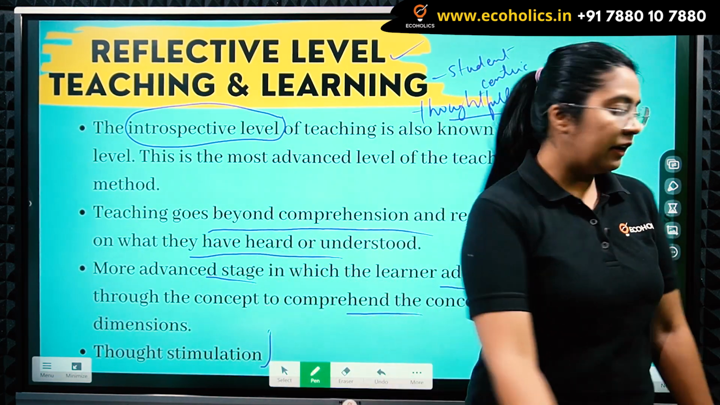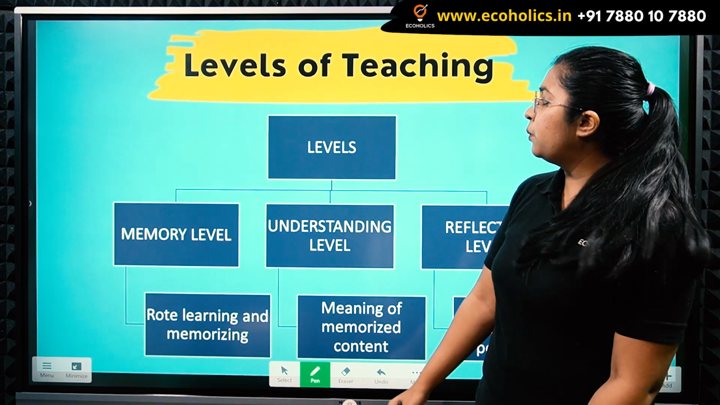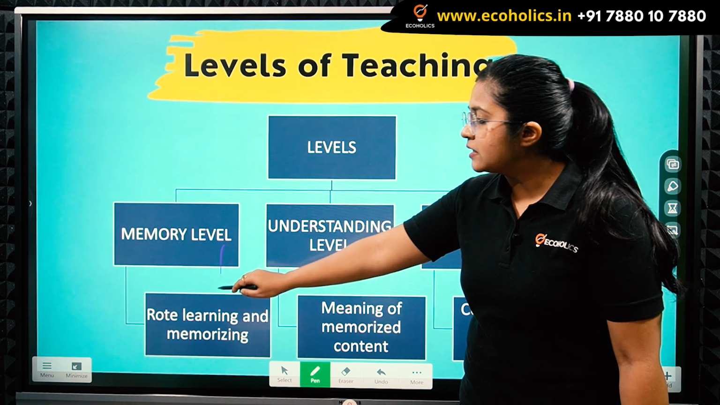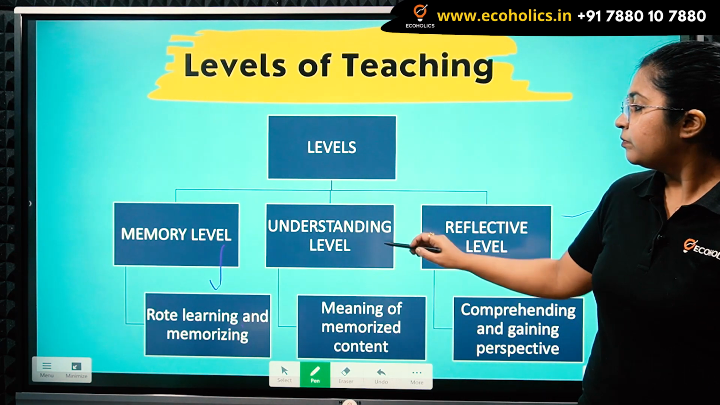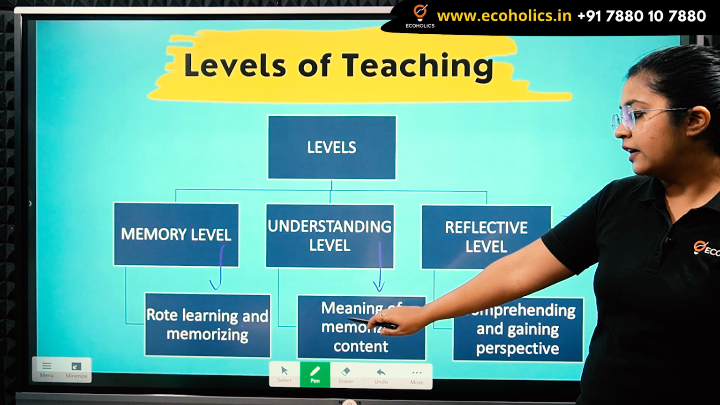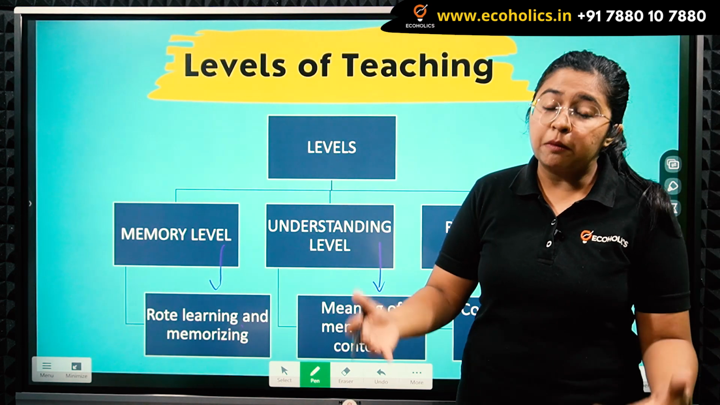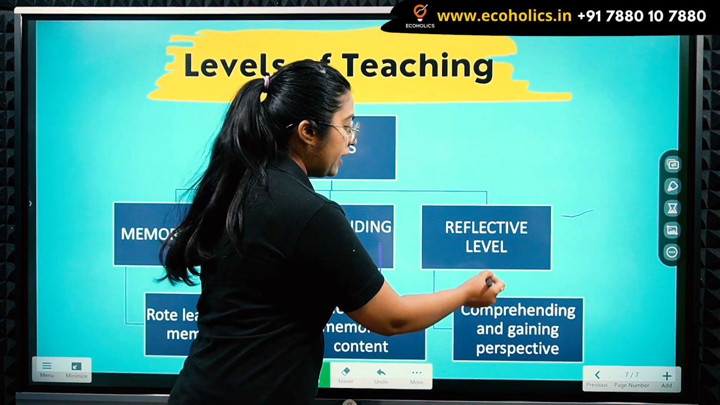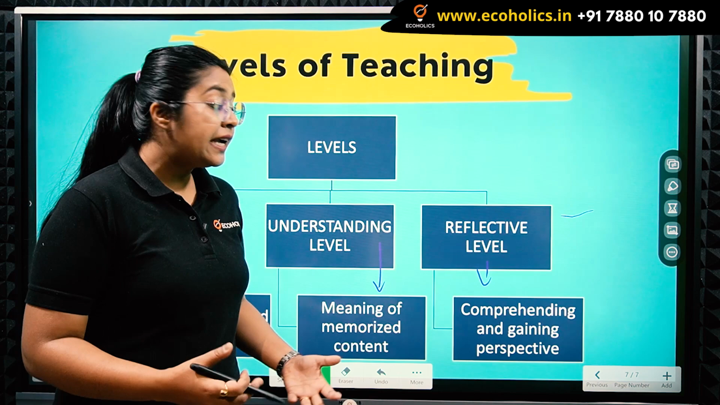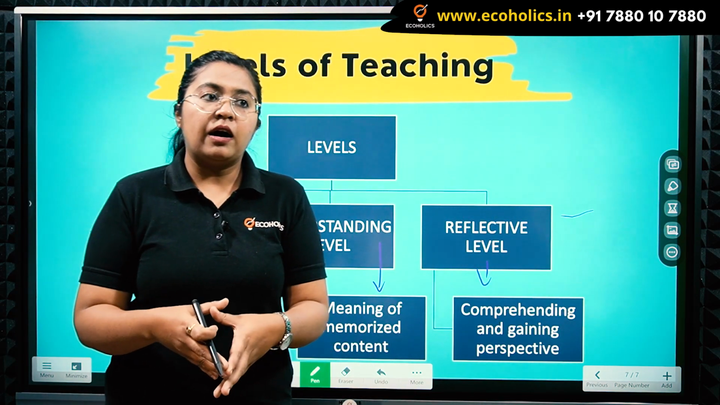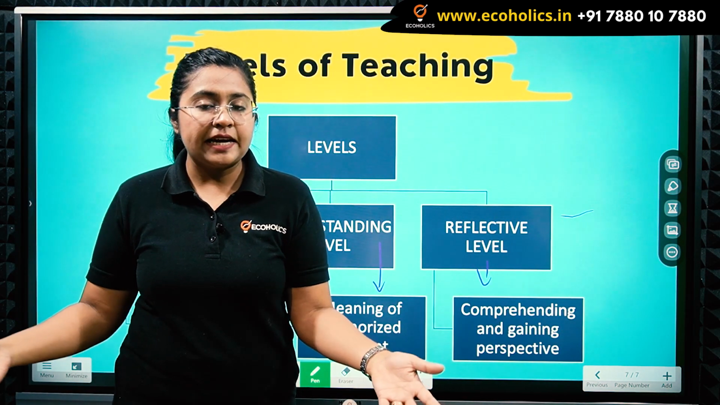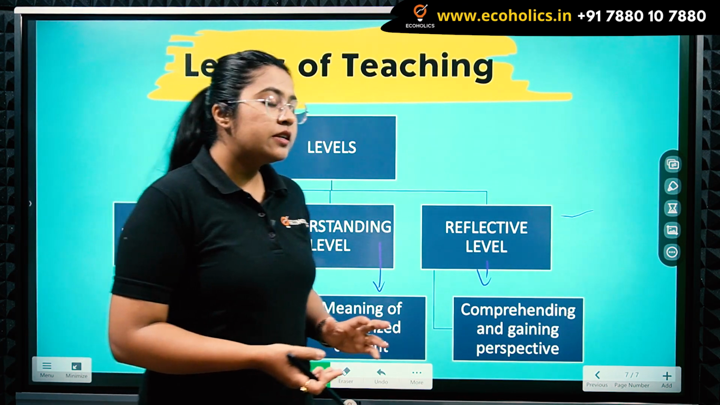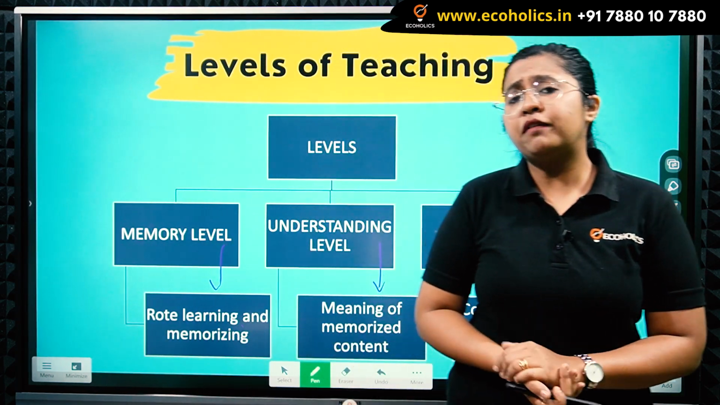So these are the three levels of teaching. To sum it up, we have memory level, understanding level and reflective level, where memory level concerns rote learning and memorizing. Understanding level concerns the meaning of whatever has been memorized, conceptually understanding and comprehending the things. And finally, the reflective level, which basically is comprehending and gaining a major perspective about the world, about the society, and using existing knowledge for its actual application. So that was it for the concept of levels of teaching.